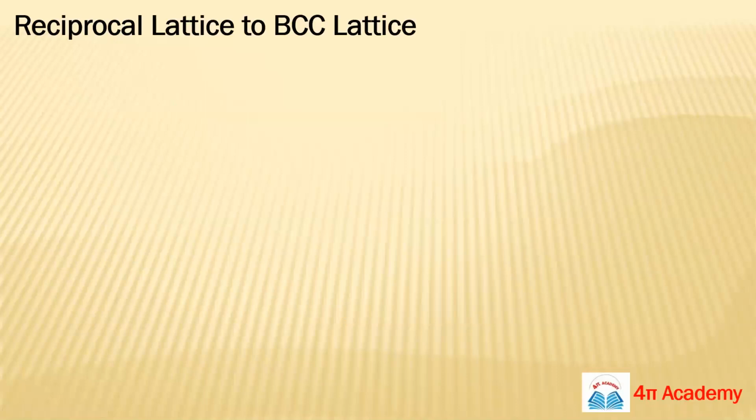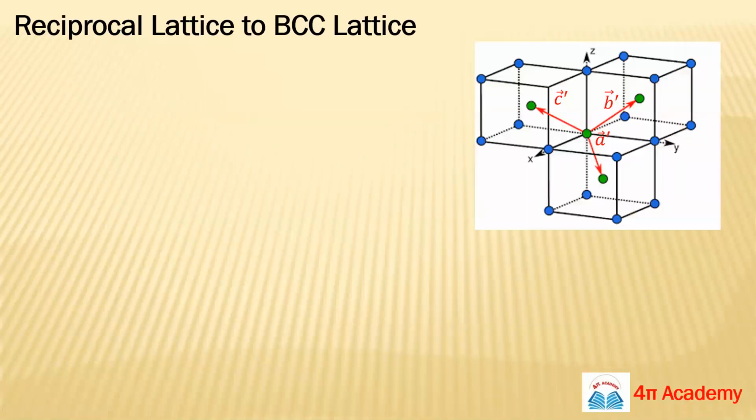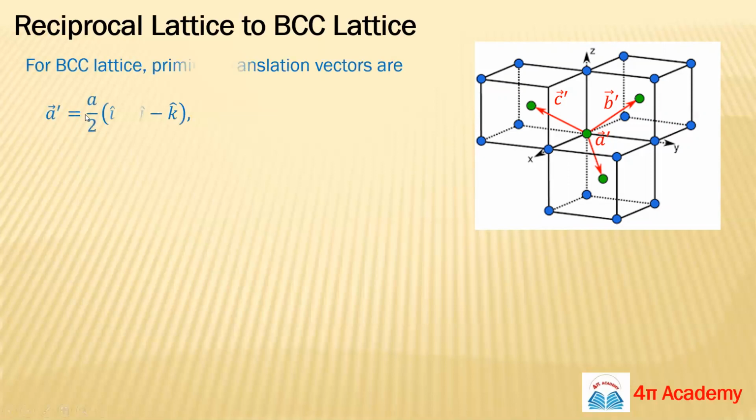So now we will see how we can construct the reciprocal lattice for the BCC lattice. Suppose we are talking about the BCC crystal structure. So we have a unit cell, and this unit cell is BCC, so we will have an atom inside this structure, at the body position of the unit cell. Now we will take 3 different unit cells so that we can easily construct our reciprocal lattice.